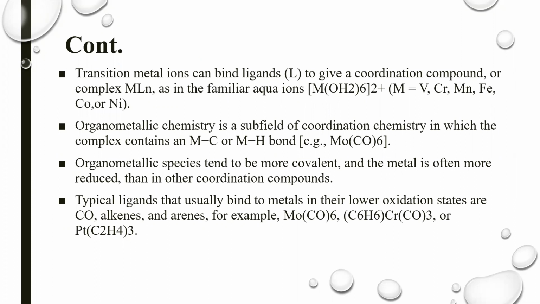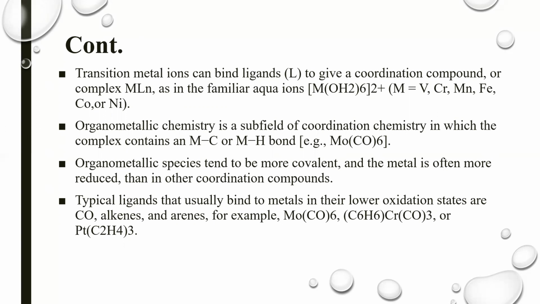Organometallic compounds belong to the coordination compounds. Organometallic chemistry is the subfield of coordination chemistry in which complexes contain a metal-carbon bond. One example of organometallic compounds which also belong to the coordination compounds are the carbonyl compounds. Carbonyl compounds form bonds with the metal atoms, which are organometallic compounds.